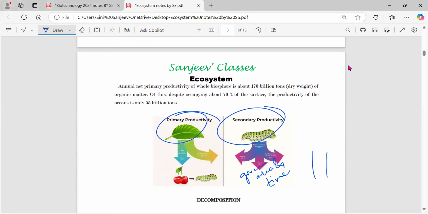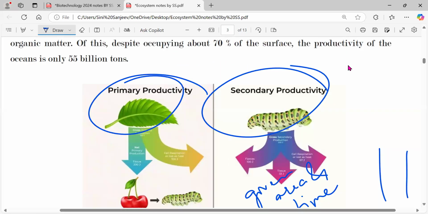Now, see, the green plant does the photosynthesis and you're getting the product, your total organic matter, which is the apple. Obviously, plants respire, so some will be lost in the respiration process. Until this point, everything is called primary productivity. Now, once this apple is formed, a caterpillar sees the apple and comes to eat it. The caterpillar is the consumer, a heterotroph, which is going to eat the producer, the apple. So this total includes the primary productivity.